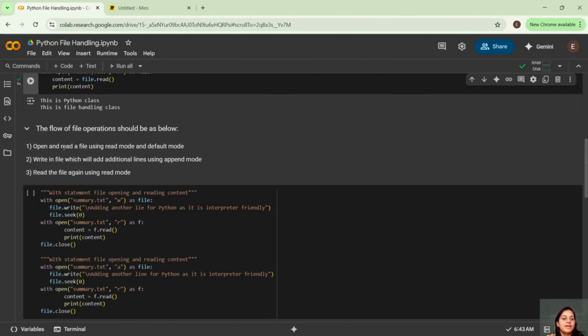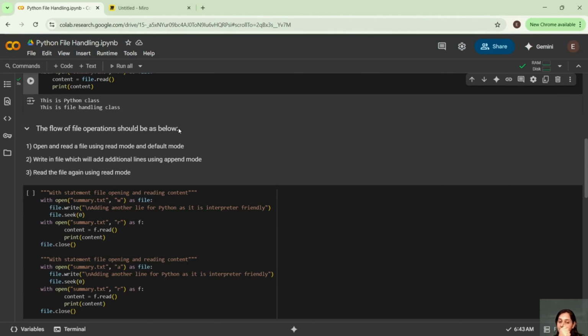Okay. The flow of file operations should be as below. I have written some points, so it will be easier for you to understand what the steps in it are. All of us take a file. You have to open a file. You have to read a file, either in read mode or write mode. And the default mode, guys, for each file is always read mode.